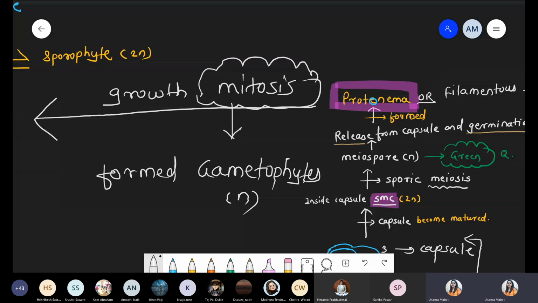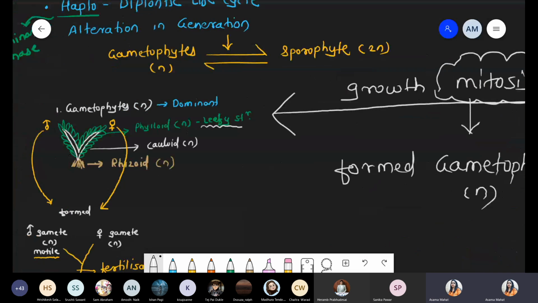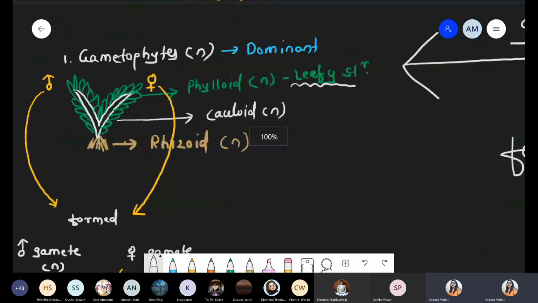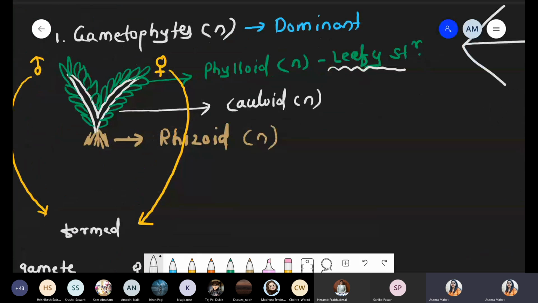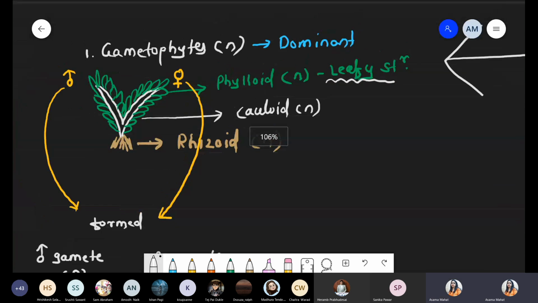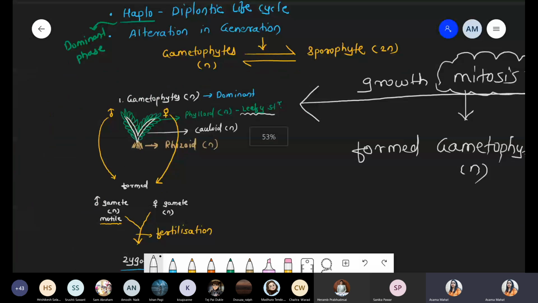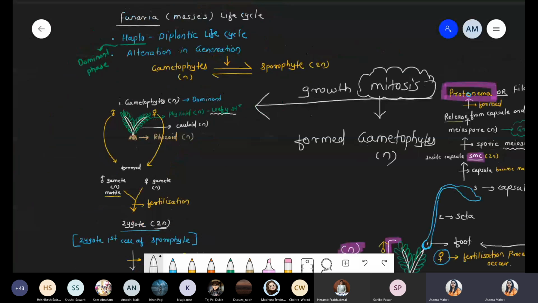It means that finally they form this typical structure: root-like structure, rhizoid; stem-like structure, caulloid; leaf-like structure, that is phylloid. So again that protonema forms the gametophytic body. Got it? This point is clear, everyone? Just quickly check. If you want to screenshot, you can take.